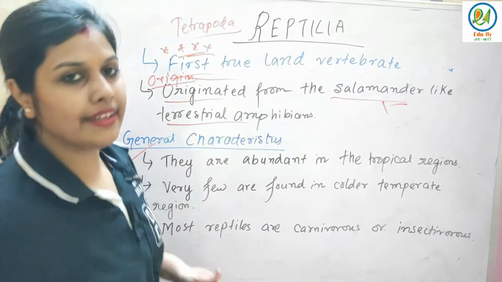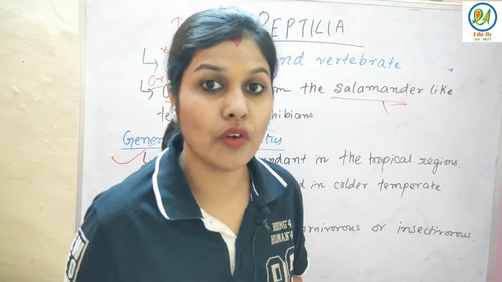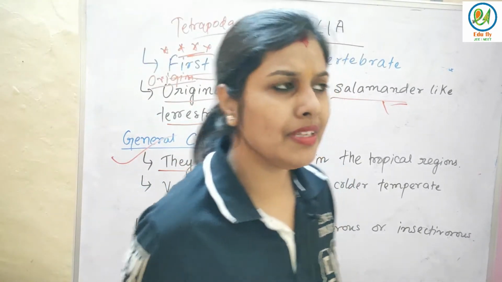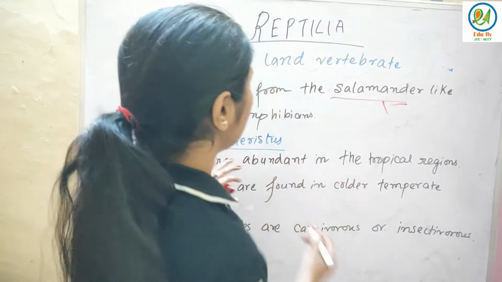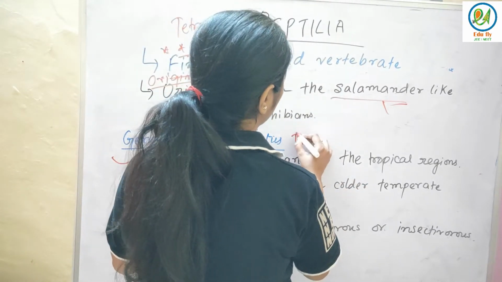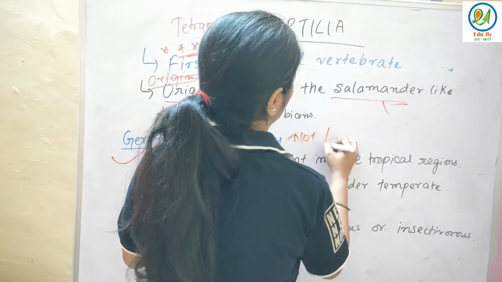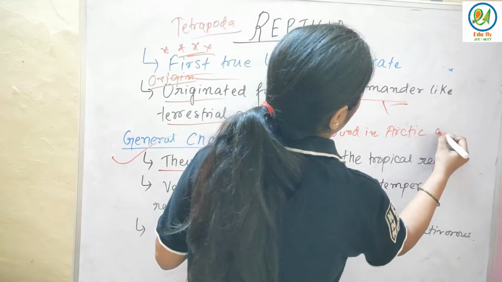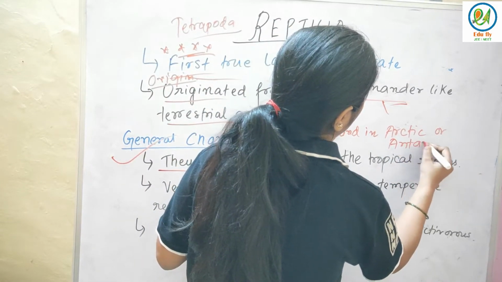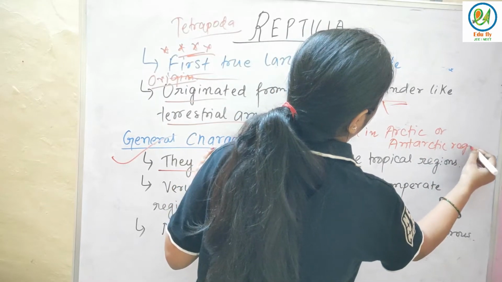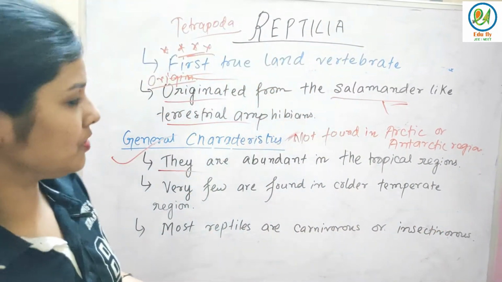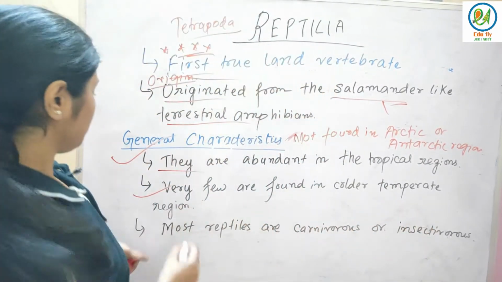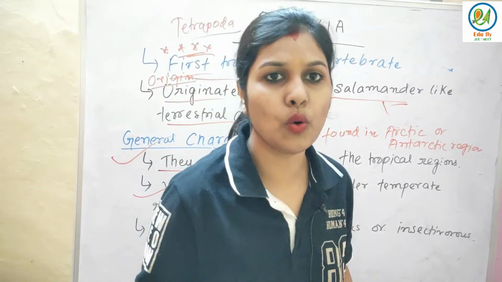Next is general characteristics. What are the general characteristics of this class? They are abundant in tropical regions. Basically they are found in the tropical regions, but they are not found in Arctic or Antarctic region. So they are not found in these two regions. Next, very few are found in colder temperate region, that is in colder region.